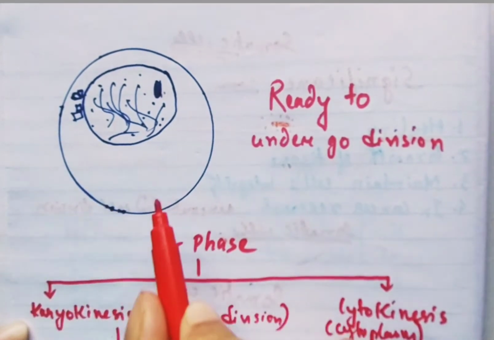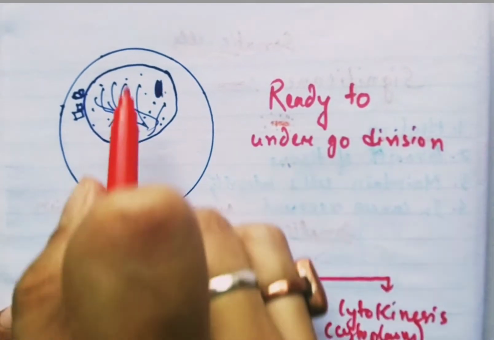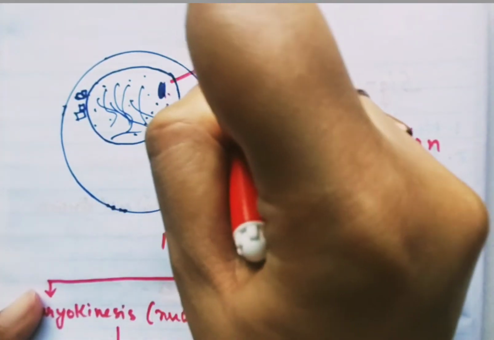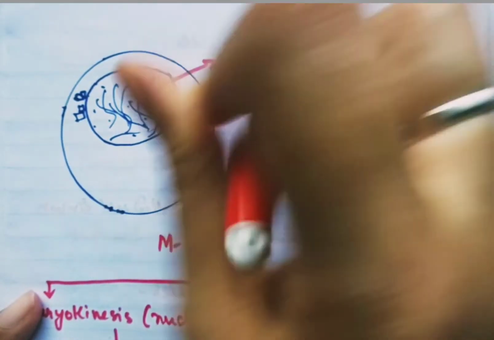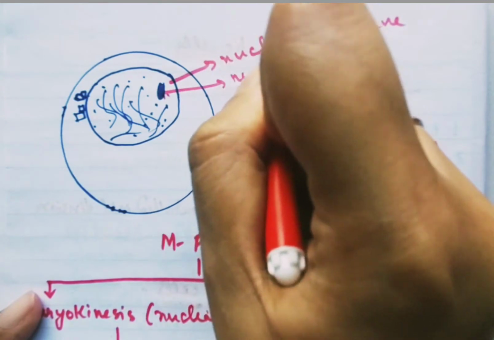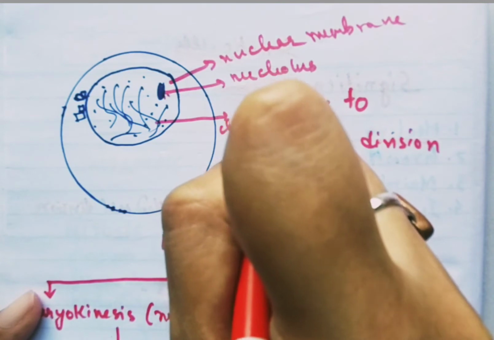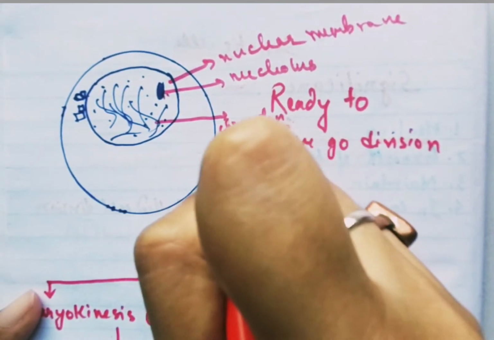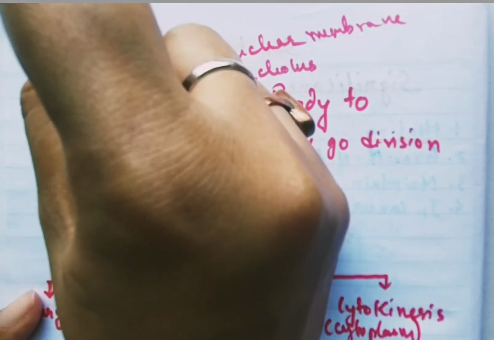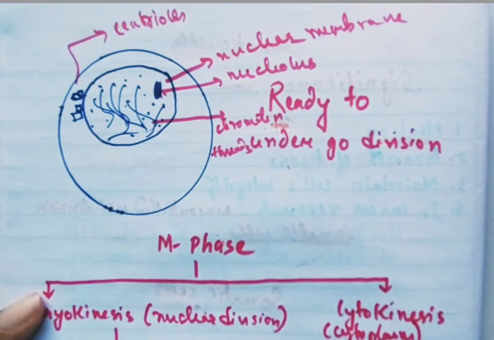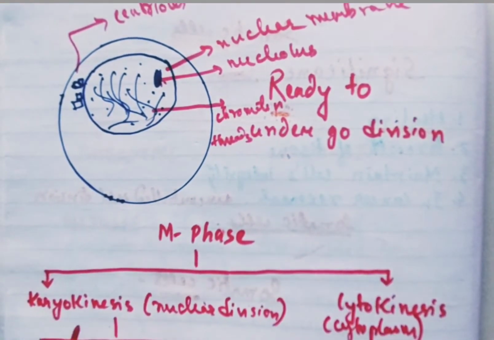Now the newly formed cell has been through the interphase stage and now it is ready to undergo division. So now here we can see that it has a nuclear membrane, then nucleolus, chromatin networks or threads, then the centrioles. Now as it enters the M phase, it is divided into two stages: karyokinesis, that is the division of the nucleus,